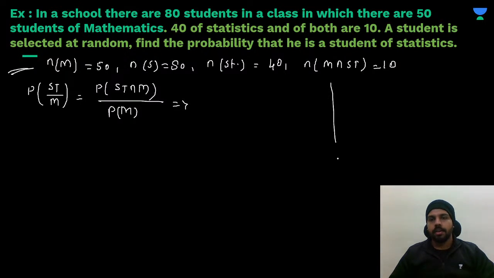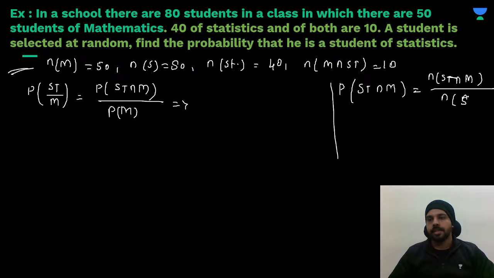So here we can find the probability of statistics intersection mathematics is equal to how much? Number of students in both, that means in statistics intersection mathematics, upon number of students in the sample space. So it will be like 10 out of 80.